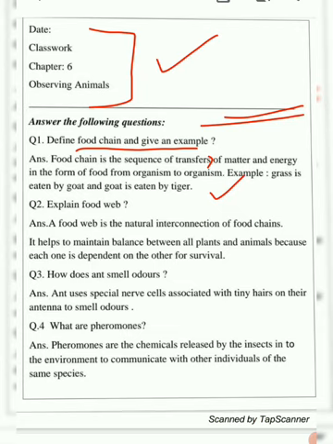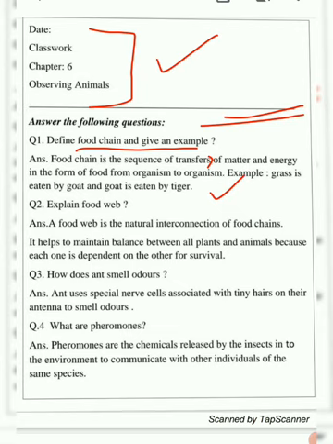Before starting the second question, I will again tell you that you can pause the video to do your work. It's not that you have to run with me. No, you can pause the video, take your time, copy down your question and frame the answers yourself.